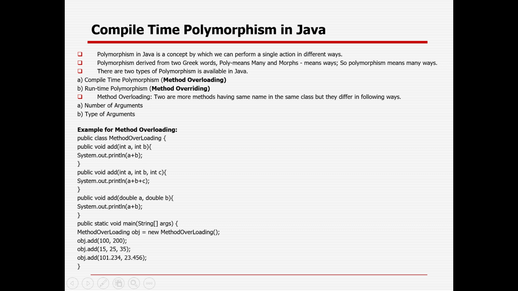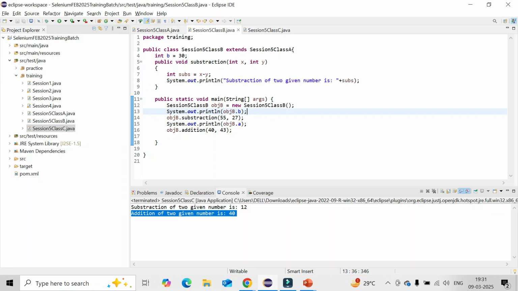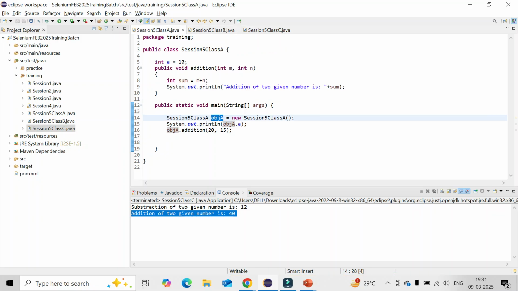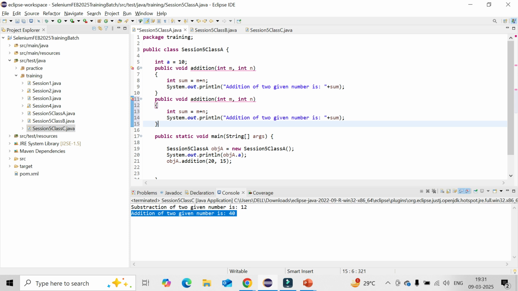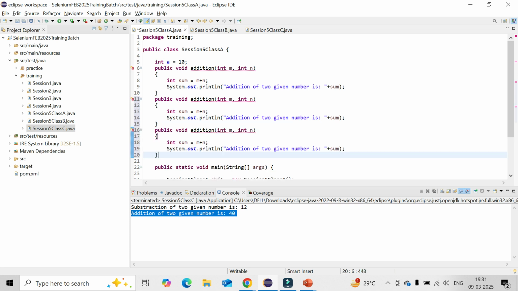So let's do a simple example for method overloading, or static or compile-time polymorphism. In class A I already created a method called addition, right? Let's copy that and create one more method here. Will it be allowed? No, you can see immediately the error message is coming, right? Because the same method cannot be created with the same data type, with the same number of arguments and same type of arguments. So what can we do?